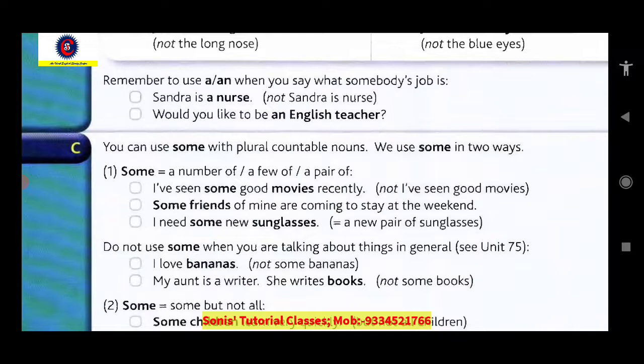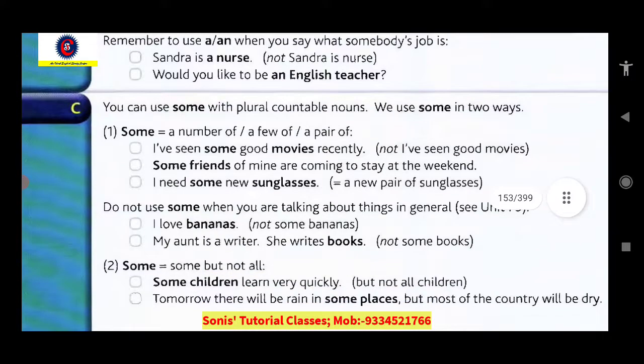You can use some with plural countable nouns. Some means a number of, a few of, a pair of. I have seen some good movies recently. Some friends of mine are coming to stay at the weekend. I need some new sunglasses, right?